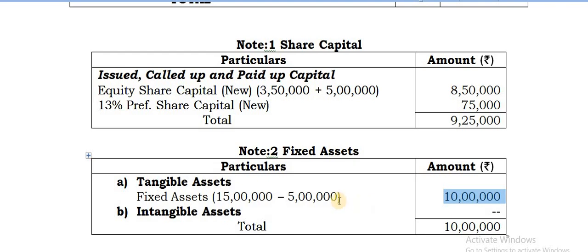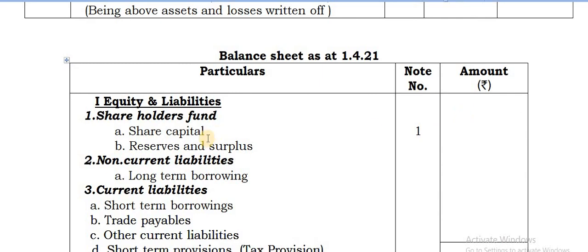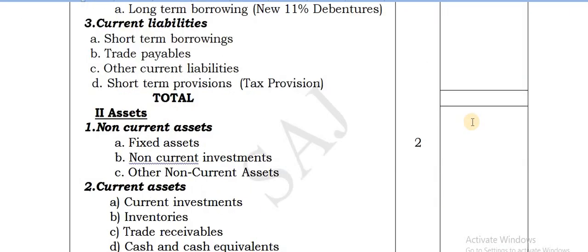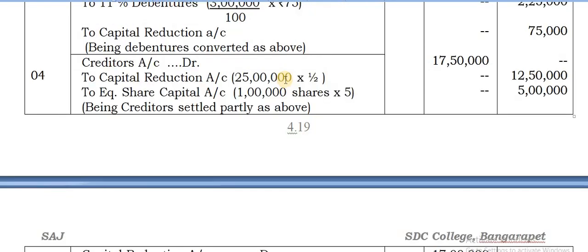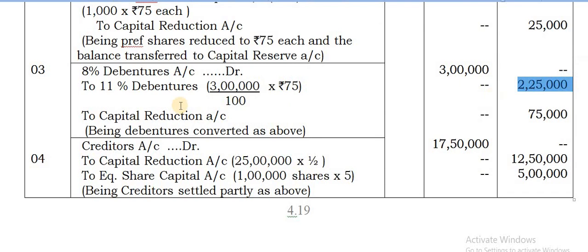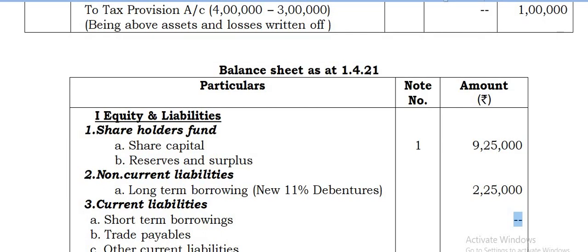Then 2/3 remains, 1/3 is written off. Okay, 33 1/3% is written off. So balance will be there. That is 10 lakhs. Now you can go ahead with the other part. You can complete. So 9,25,000 is the capital. Then there is a debentures, new debentures, 11% debentures. 2,25,000 is a new debentures. So that should be taken. Reserves and surplus amount is not there. Short-term bonds is not there.